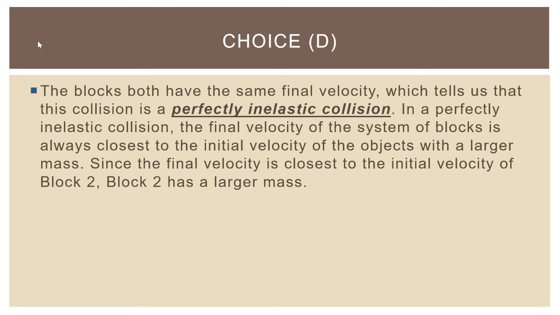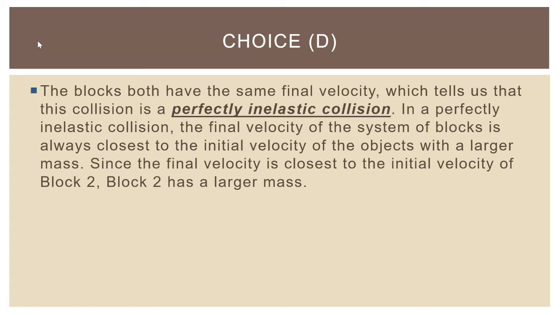So in a perfectly inelastic collision, the final velocity of the system of blocks is always closest to the initial velocity of the object with a larger mass. Since the final velocity is closest to the initial velocity of block 2, block 2 has a larger mass. Now, of course, the big question here is, why is that true? How do we know that when an object experiences one of these collisions, the final velocity is going to be closer to the initial velocity of the object with the larger mass?